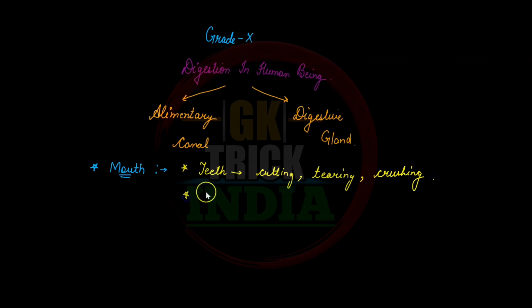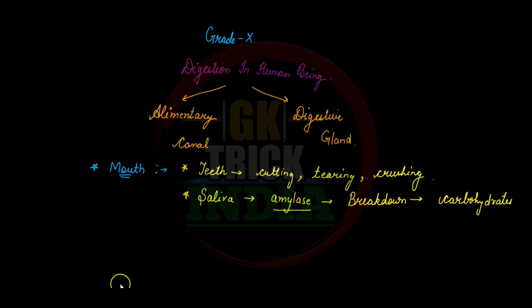The second is, in our mouth there is a presence of saliva, and students, in saliva there is an enzyme which we call amylase, and this amylase helps in the breakdown of, or the digestion of, carbohydrates in your body. So if someone asks you when the digestion of carbohydrates started in your body, you must say that it will start in our mouth. Okay, when we eat something, the saliva has salivary amylase.